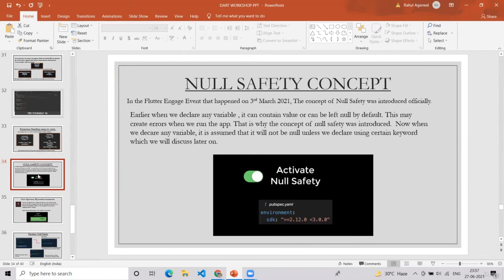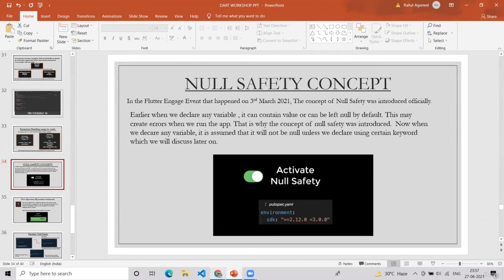Earlier, when we declared any variable, it could contain a value or be left null by default. This may create errors when we run the app. That is why the concept of null safety was introduced. Now, when we declare any variable, it is assumed that it will not be null unless we declare it using a certain keyword, which we will discuss later on.